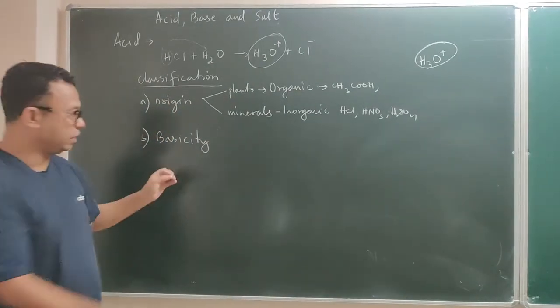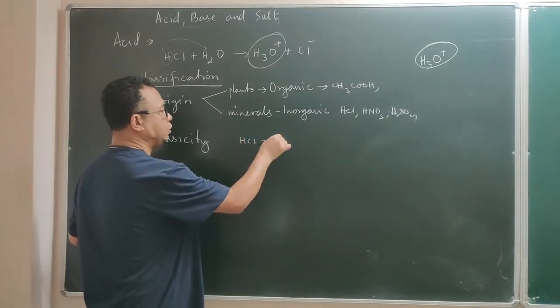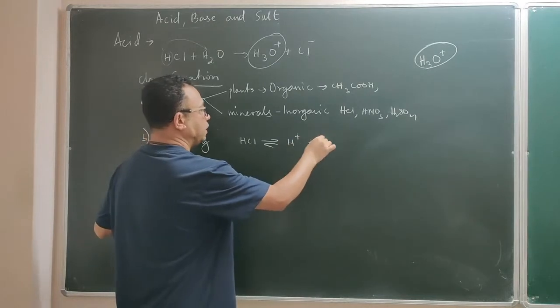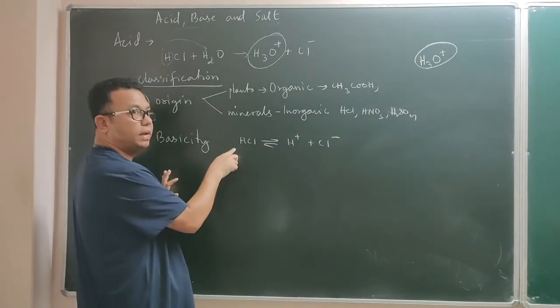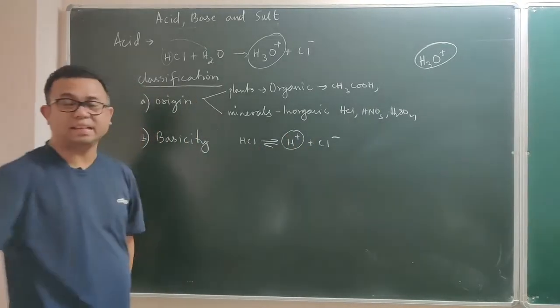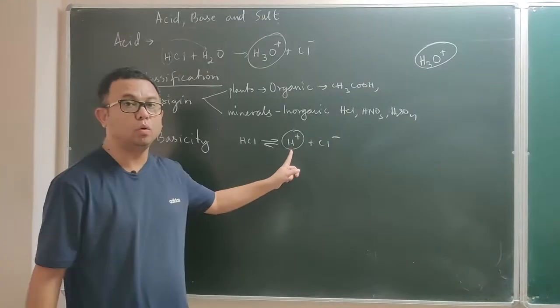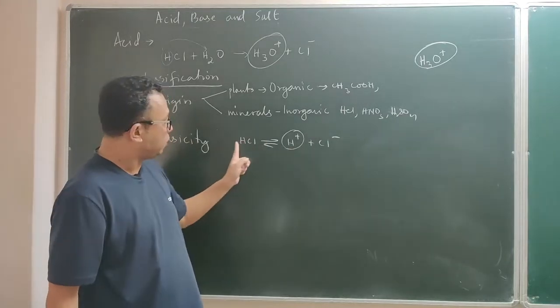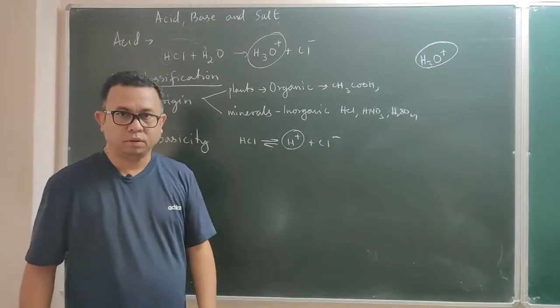So whenever an acid, for example HCl, is dissociating, breaking into ions, it forms H plus and Cl minus. You can see one molecule of HCl is producing only one hydrogen ion. So then we say the basicity of hydrochloric acid is 1, or we say it is a monobasic acid. Mono means one. HCl is monobasic, because for one molecule it is giving only one.